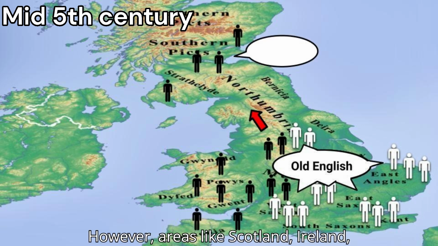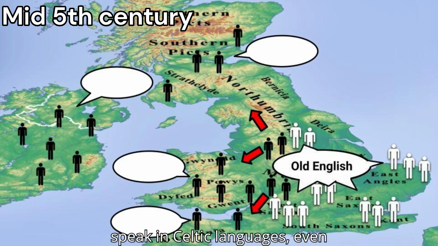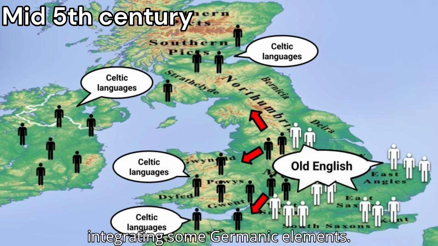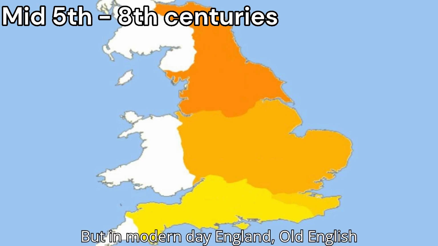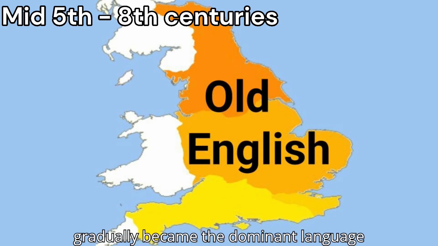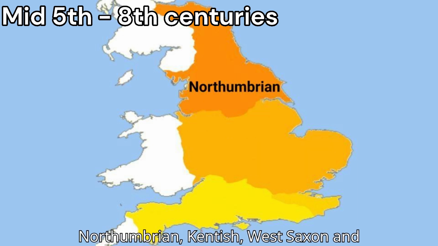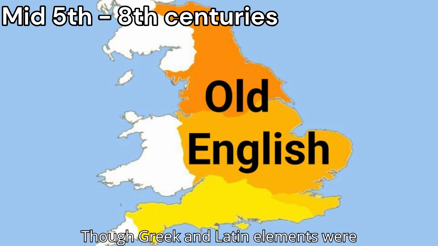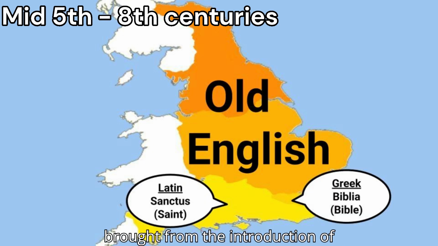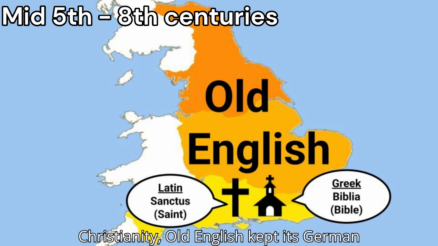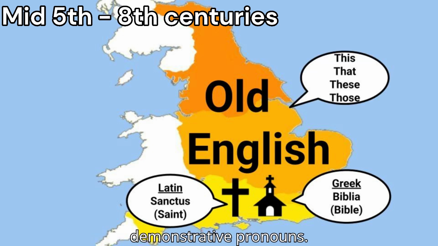However, areas like Scotland, Ireland, Wales, and even Cornwall continue to speak Celtic languages, even integrating some Germanic elements. But in modern-day England, Old English gradually became the dominant language over the course of several centuries, developing 4 main dialects known as Northumbrian, Kentish, West Saxon, and Mercian. Though Greek and Latin elements were brought from the introduction of Christianity, Old English kept its Germanic roots, having similar aspects such as demonstrative pronouns.